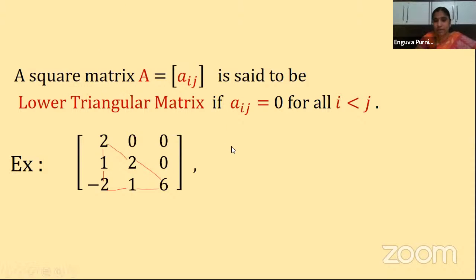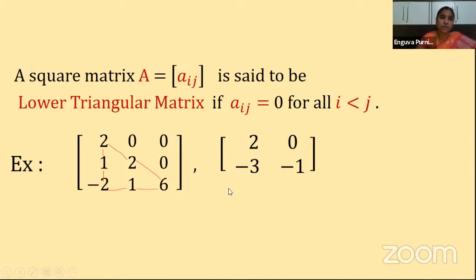Let us see one more example here. A 2 by 2 matrix. Here we have A12. Its position is A12, first row, second column. So here i less than j. So here we have 0. And the remaining all elements are forming a triangle where i is equal to j or i greater than j. Clear? So these are the two examples for lower triangular matrix.